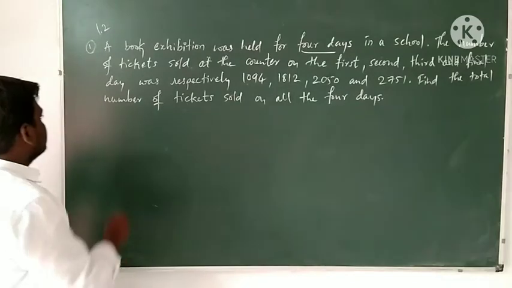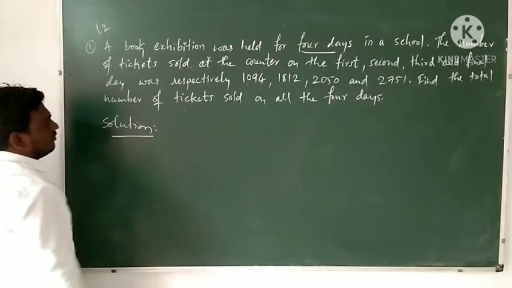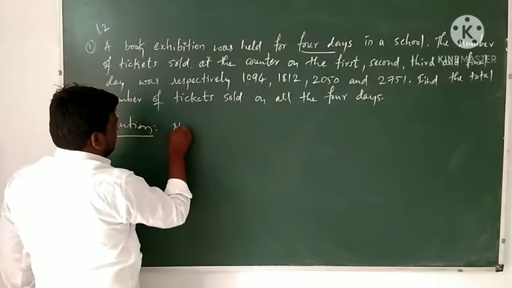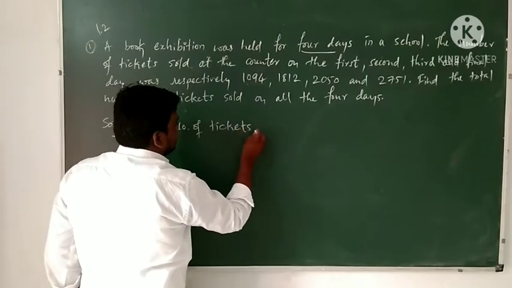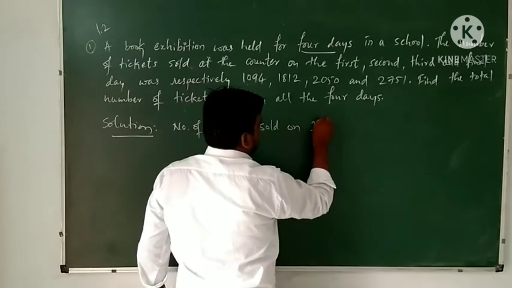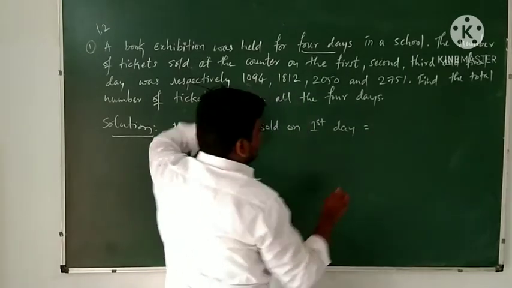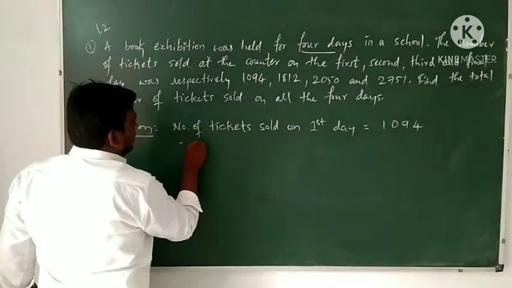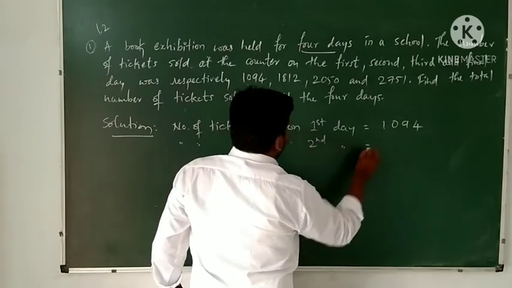Here is the solution for this question. We are finding the total number of tickets sold on all the 4 days.